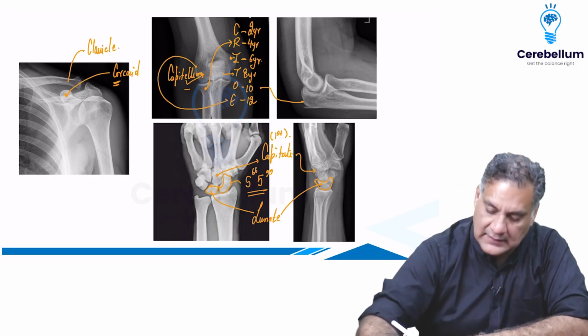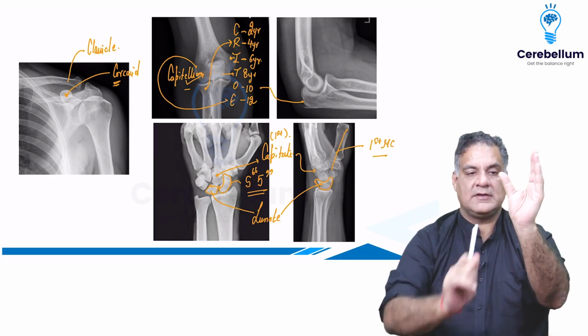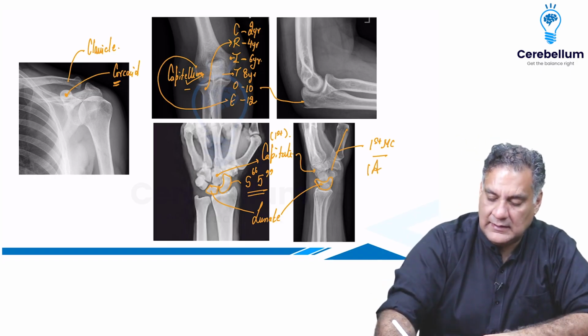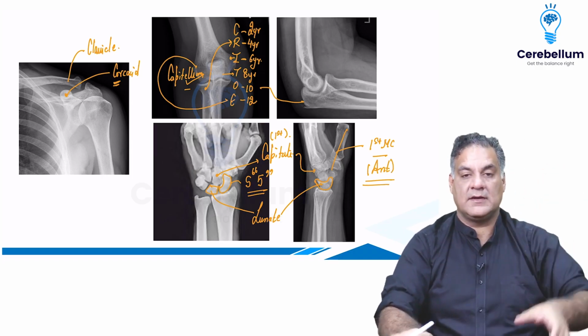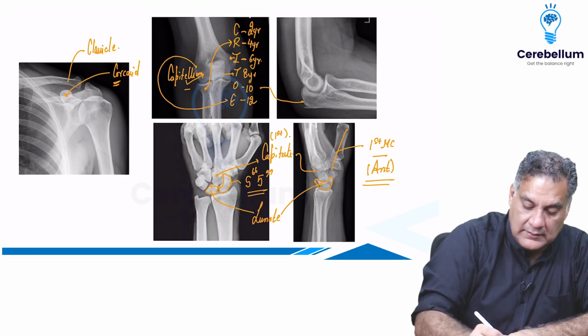Also remember one thing in the lateral view, the first metacarpal of the thumb. The first metacarpal of the thumb on the lateral view is anterior or volar. That will help you to diagnose different fractures when we come to trauma. So this is extremely important. And the mnemonic for remembering the carpal bones is very simple.